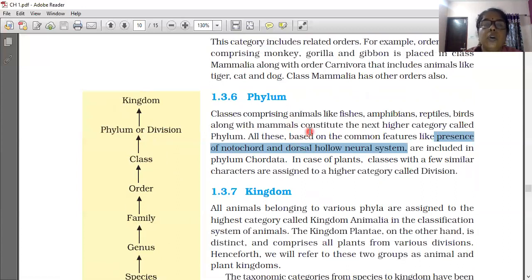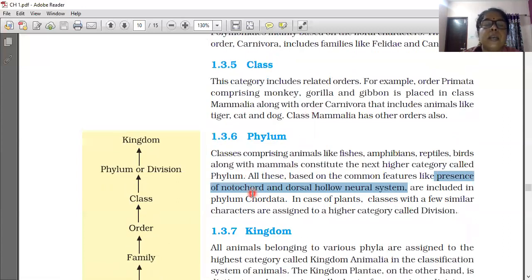So what we will write for the phylum: classes comprising animals like fishes, amphibians, reptiles, birds, along with the mammals constitute the next higher category called phylum.